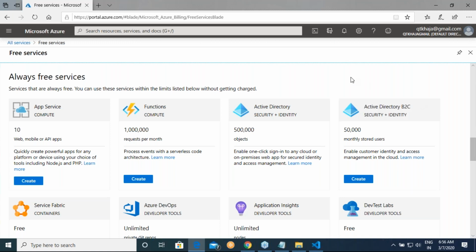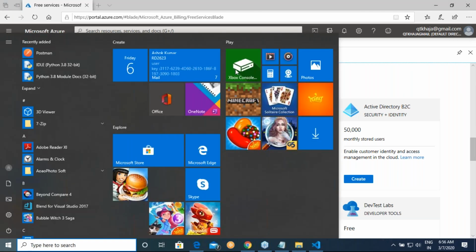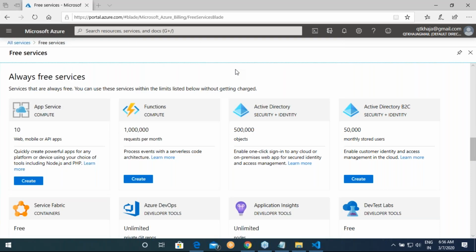Even if you use it after your Azure account's 12 months have expired, you are not going to be charged. This is a free plan, but there are other plans also. Your organization might not end up using this free plan, but it is okay for us to start with. For using Active Directory, you will not be charged. That's the whole idea I'm trying to bring in.